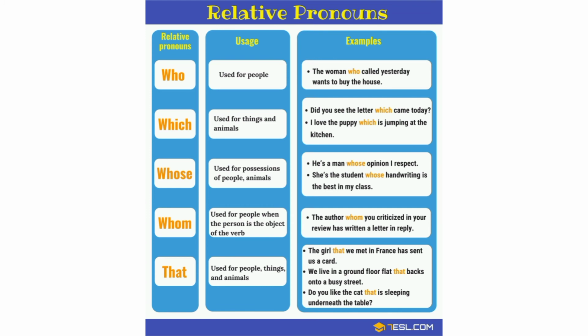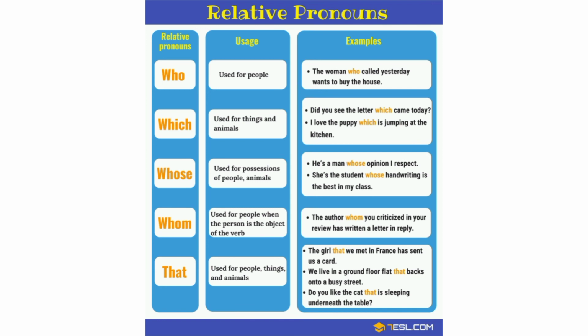Next one, whom. Used for people when the person is the object of the verb. For example, the author whom you criticized in your review has written a letter in reply. Last one, that. That is used for people, things, and animals. For example, the girl that we met in France has sent us a card.